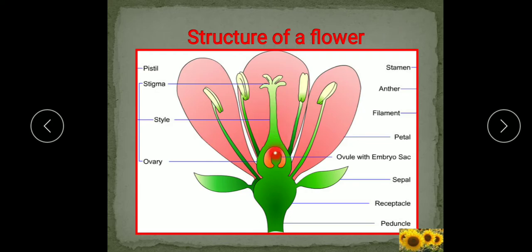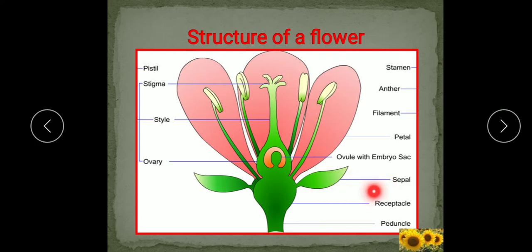This is the female reproductive part, known as pistil also. So let me revise all these whorls again. The outer two whorls are the calyx and the corolla. Calyx is made up of sepals, corolla is made up of petals. So calyx and corolla are the outer whorls.